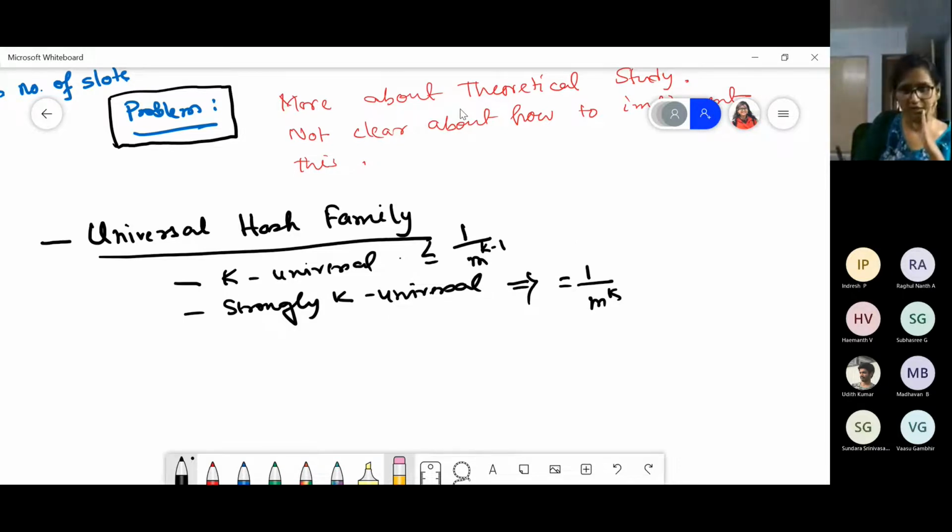Now, how can you build this? For K universal, it will be H_PM.